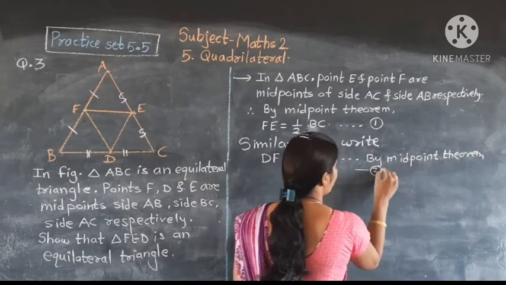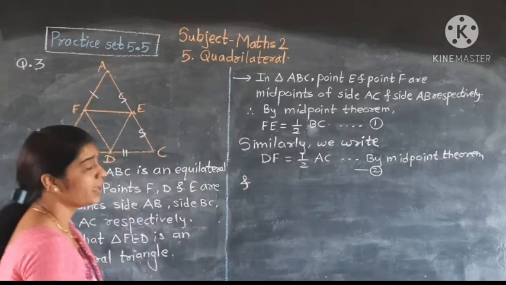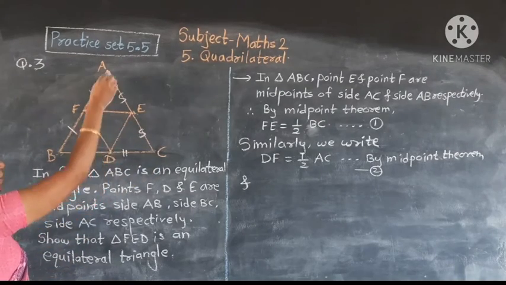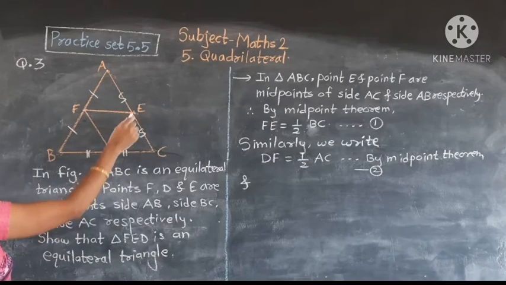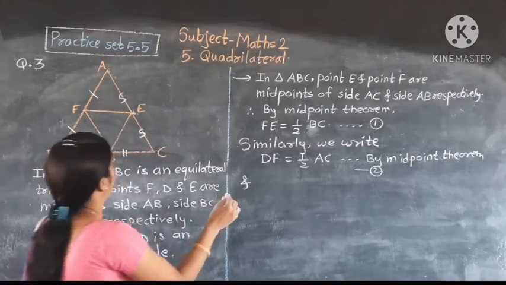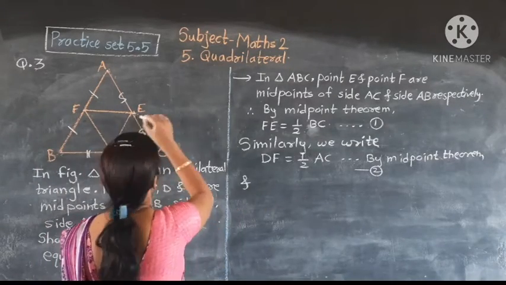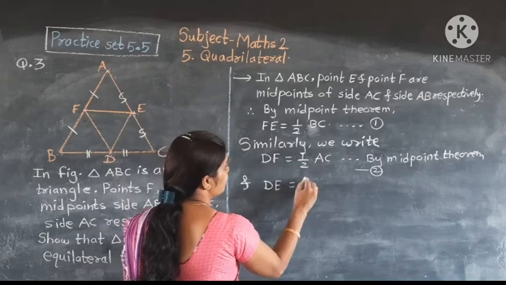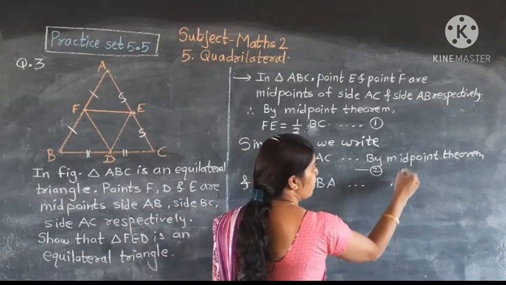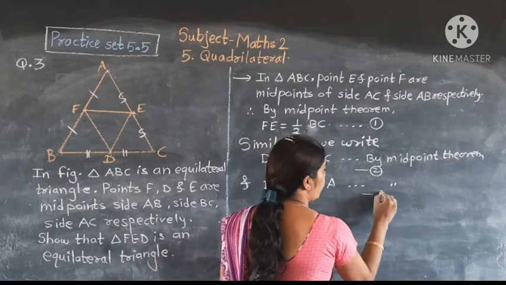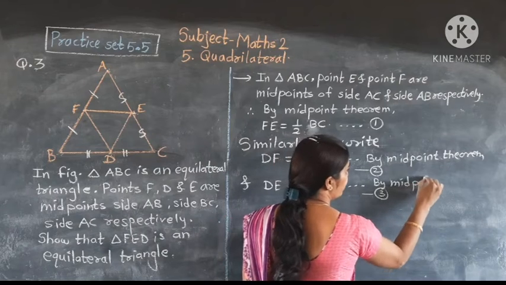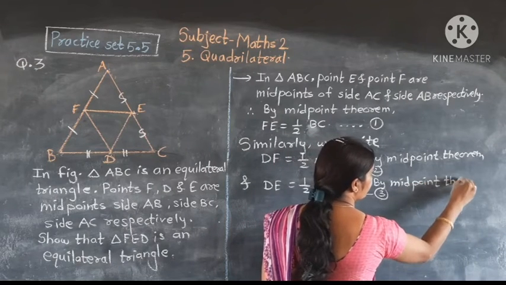We call this equation number 2. And point D is the midpoint of BC and point E is the midpoint of AC. So DE is equal to half BA. Here also the reason is the midpoint theorem. We call this equation 3.